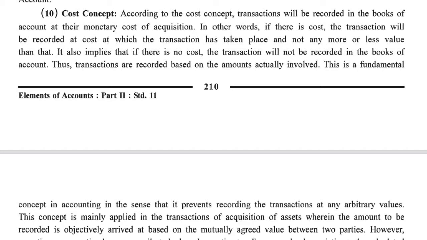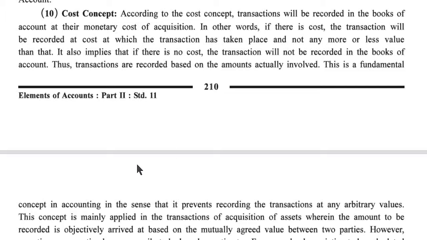It means that when there is a monetary value, we have to write the transaction as per its cost value. It also implies that if there is no cost, the transaction will not be recorded in the books of account. If there is no monetary value, these transactions will not be recorded. The transactions are recorded based on the amounts actually involved.